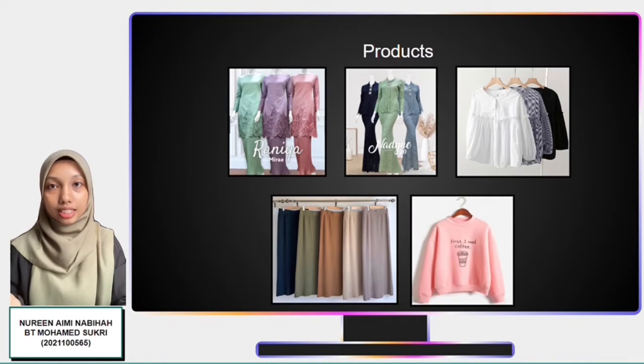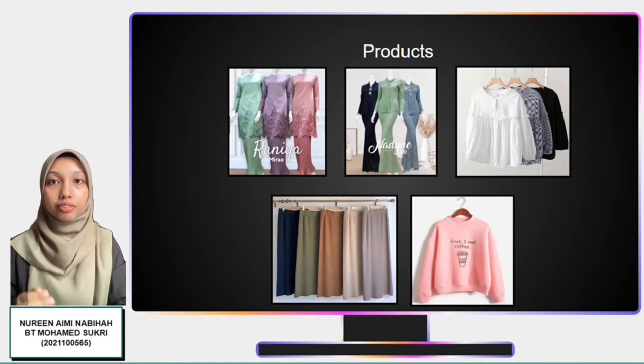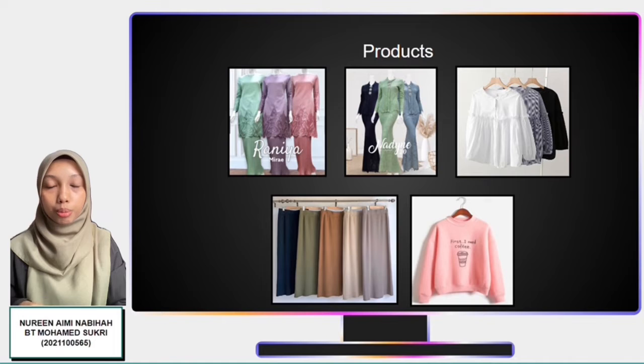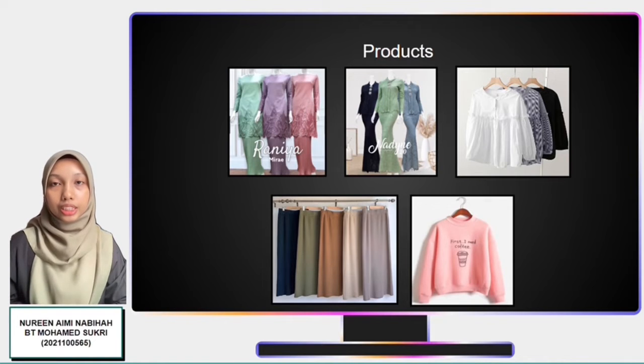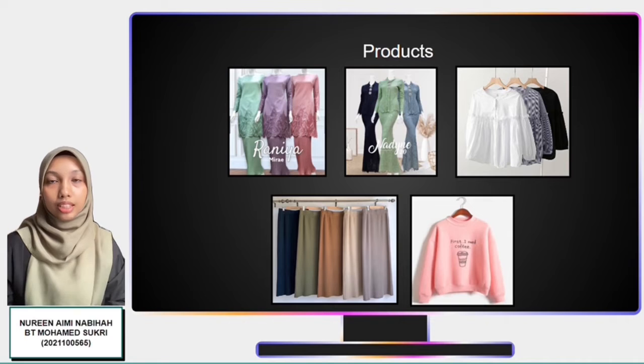As you can see, this is our product. As for now, we have produced 5 products, which are baju kurung, baju kebaya, blouse, skirt and sweatshirt, which are highly demanded by our customers. All these products can be purchased in store or delivered to our customers after they have placed an order through phone or email. It is also available to purchase from our business website. For the next presentation, I will pass to Nur Izzati.